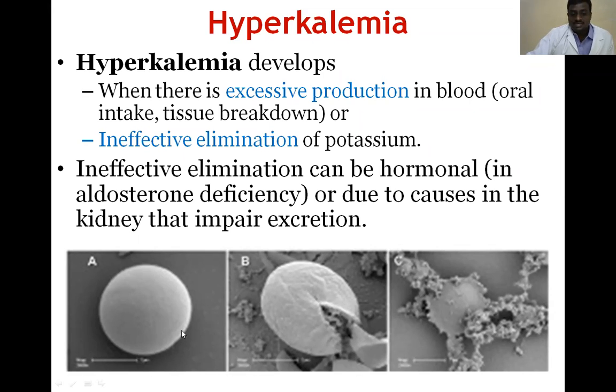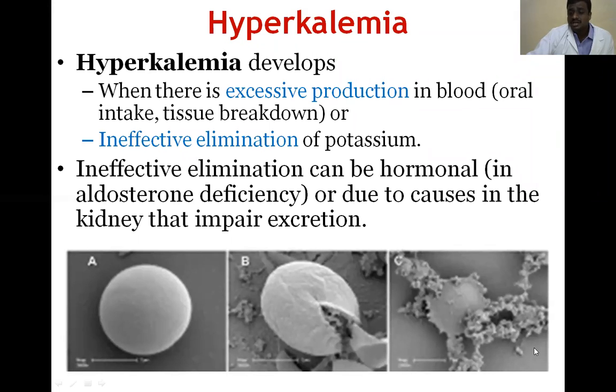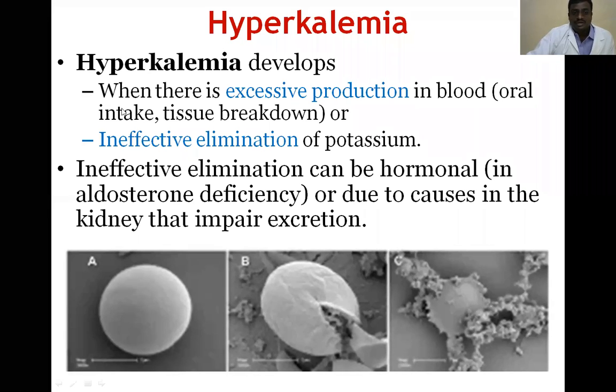So this is the normal cell, and this is the breakage of the cell. That leaks intracellular fluid. This is complete breakage of the cell, and the potassium is completely released into the extracellular fluid. So hyperkalemia develops when there is excessive production in the blood, whether we take potassium-containing sources orally, or from tissue breakdown. Next one is ineffective elimination of potassium.